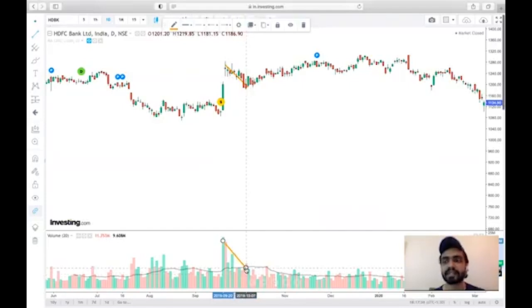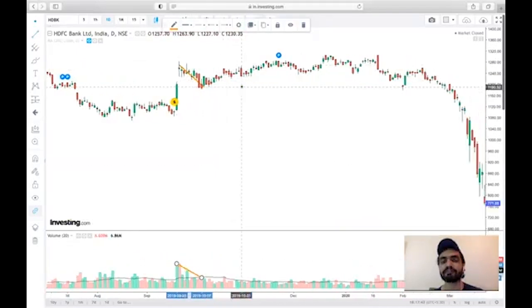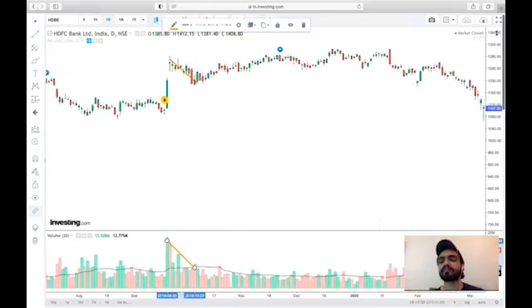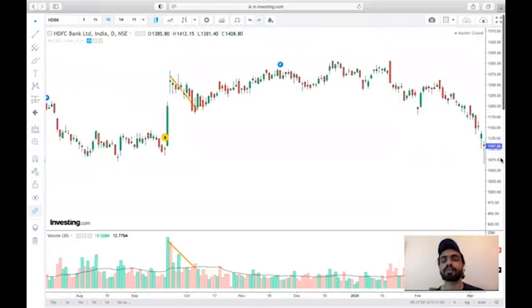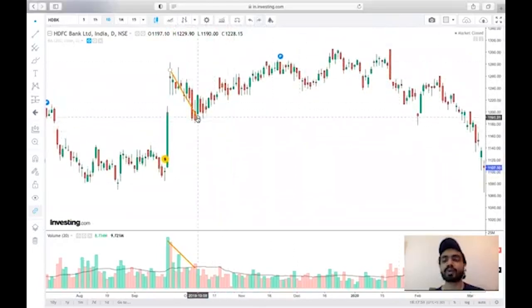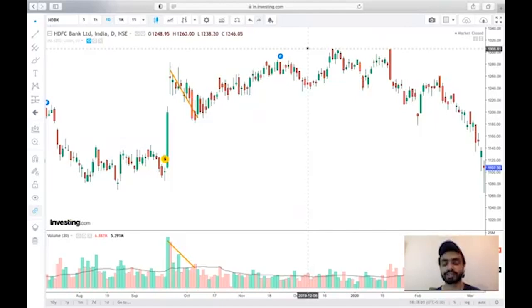And it is pretty evident on the chart that this downtrend could not sustain for a longer period of time. And from here, there was a reversal in the market. And we saw the prices move on the upside. So I think from around 1200 rupees or so, the prices made a high of around 1300 rupees. So that was nearly a 100 rupee price jump.